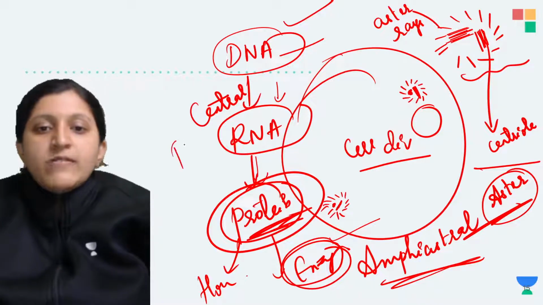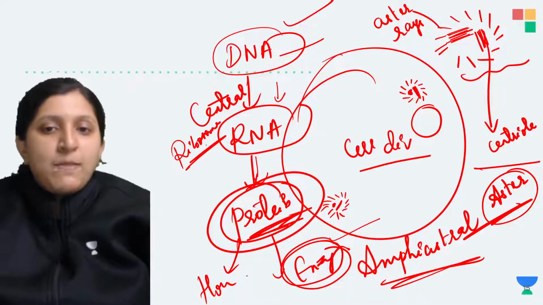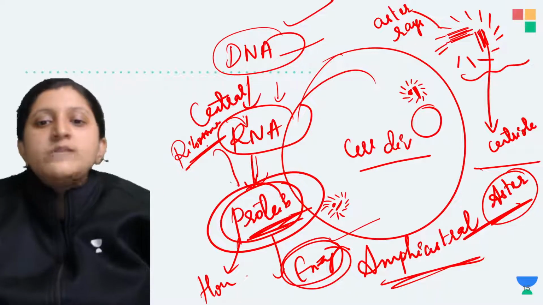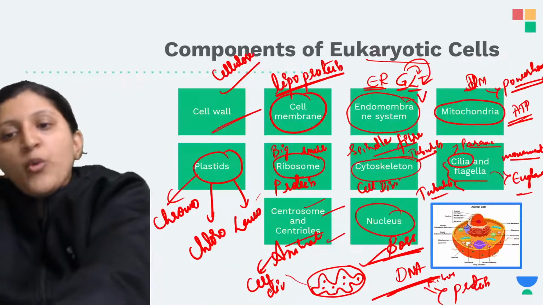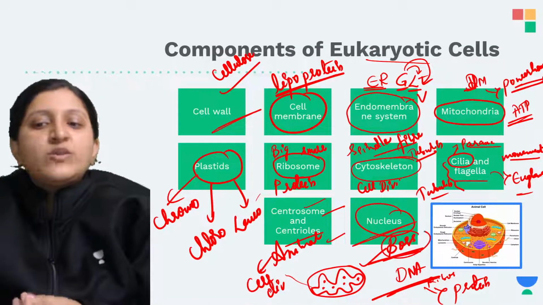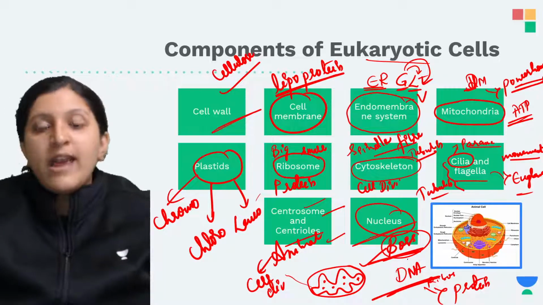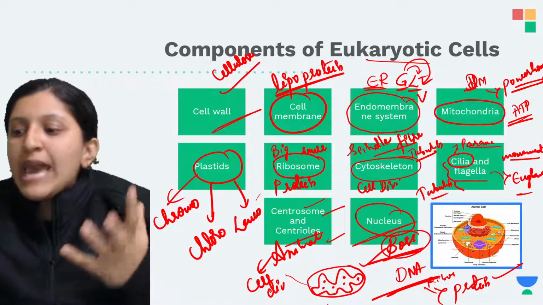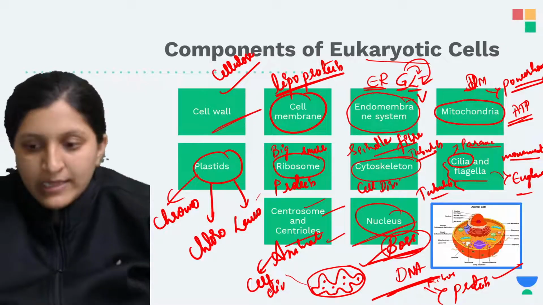So now you know the ribosomes are made up of RNA, and the ribosomes are the ones that are synthesizing protein there, and hence we can say that the nucleus is the boss of the cell, because the DNA is there, and DNA is coding for the RNA, and RNA is coding for the protein. So the overall control mechanism of the body, of any living organism, is done by the DNA.